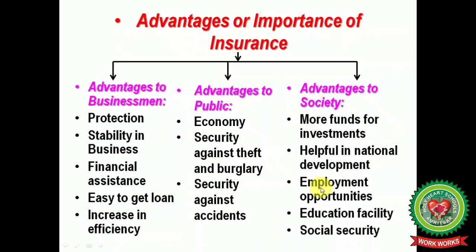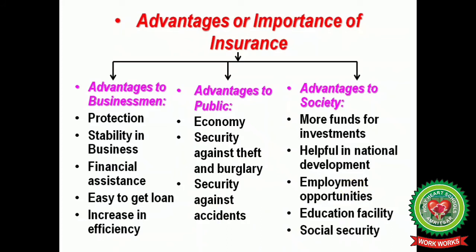Then it creates employment opportunities, education facilities are provided, and the last one is that social security is given in society. Social security in the form of life of a person. Education facilities are provided like this: when this money is invested, first of all it creates employment opportunities, meaning new jobs and new projects are to be done.